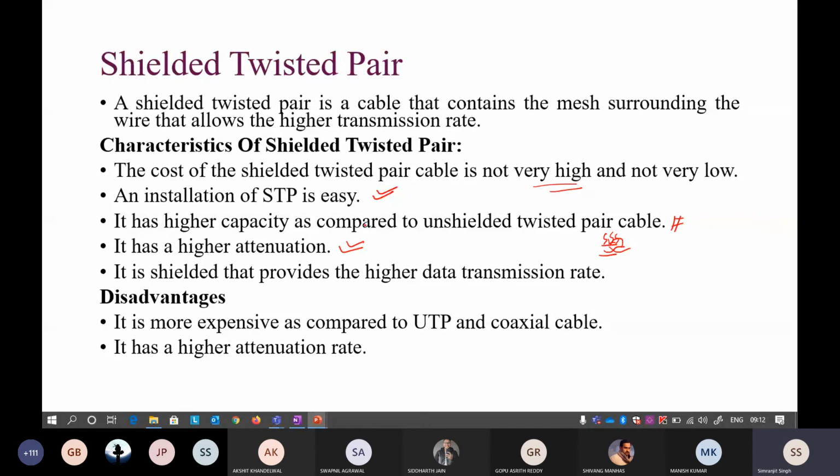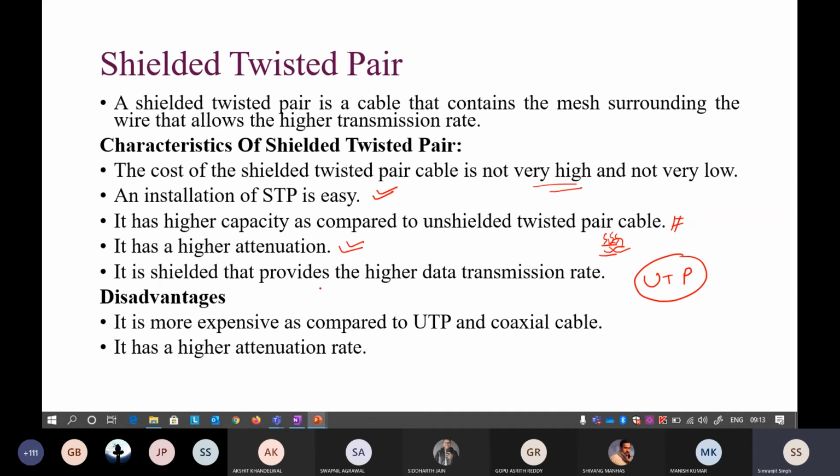It's not more, but it is still there. This is the disadvantage of the shielded twisted pair, and the main disadvantage of the twisted pair is not solved by the effect of shielding that much. It is solved a little bit, but not that much. That is why most of the time you will see that we use unshielded twisted pair. It is the most popular twisted pair cable that we will use.